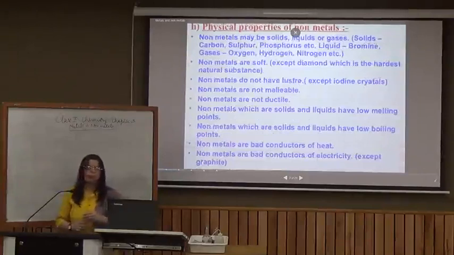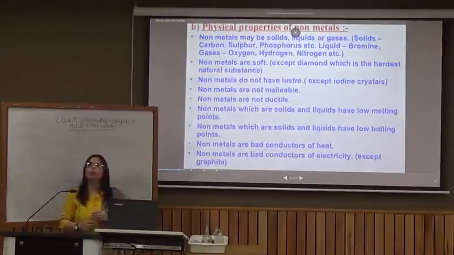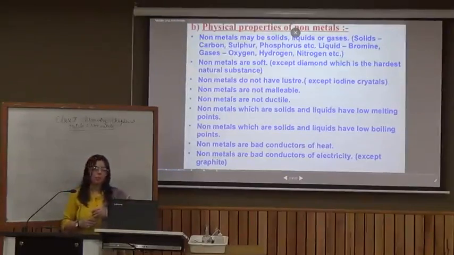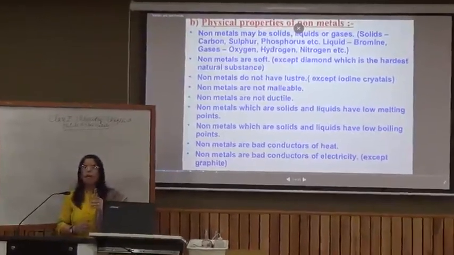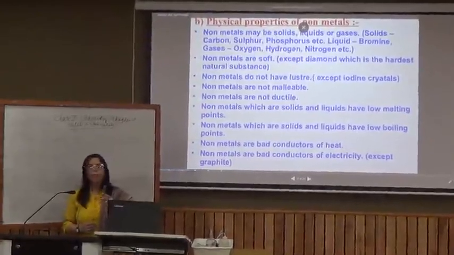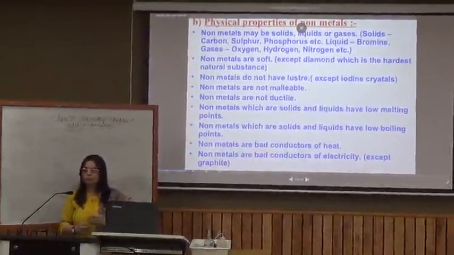Let's look at the properties of non-metals. As we've looked at sulfur powder here, non-metals are solids, but there are non-metals which are gases also, be it oxygen in the air, be it hydrogen, nitrogen, argon. There are a lot of non-metals which are gases, but many of them are solids too. Sulfur is one of the solid non-metals. Non-metals do not have a luster. They are soft and brittle mostly, but diamond is the hardest substance, you know.